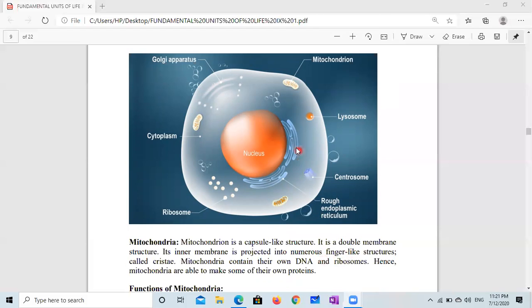Its inner membrane is projected into numerous finger-like structures to provide a broader surface, called cristae. Mitochondria contain their own DNA and ribosomes. Hence, mitochondria are able to make some of their own proteins, because ribosome is the site of protein formation.